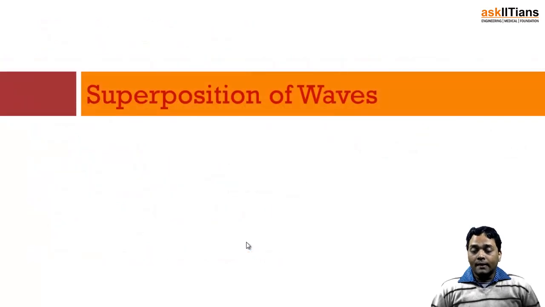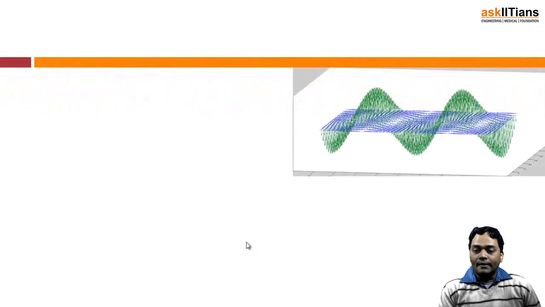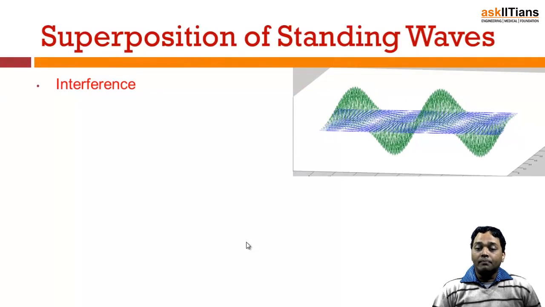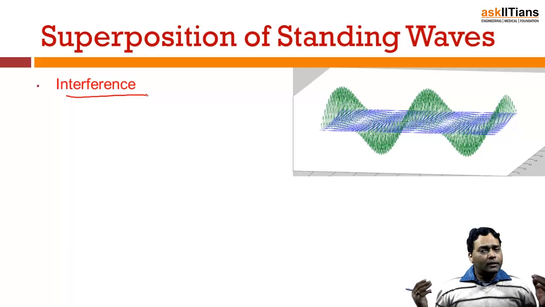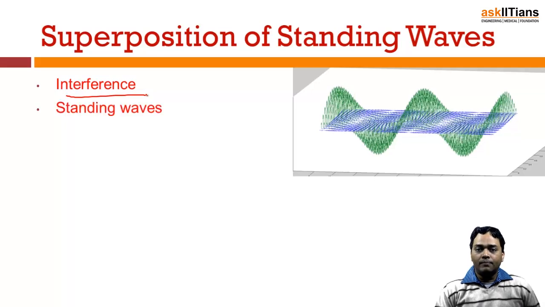Now the most important thing is this. Obviously there will be multiple types of waves existing. How will you be able to find out the net resultant? So let's try to understand the principle of superposition of waves. First of all, we'll be classifying that into what exactly is interference. Supposing you have two or more waves starting from multiple places, and they're trying to add up. Obviously the properties of one are going to interfere with the properties of the other. That is what is meant by interference.